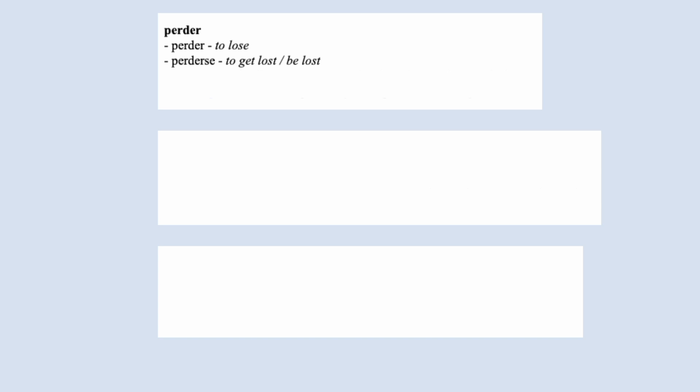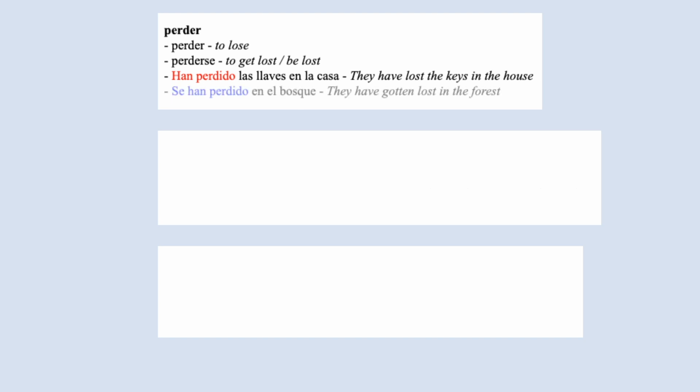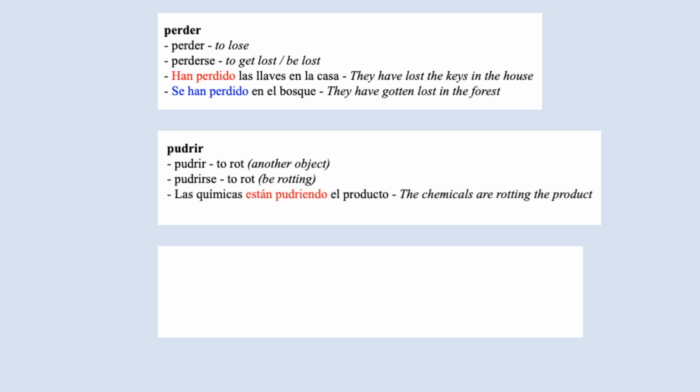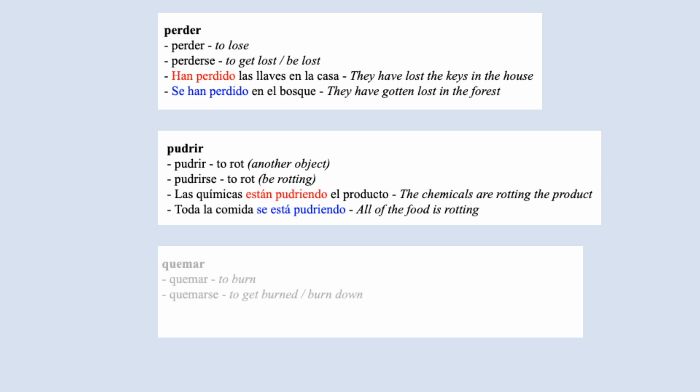Perder is to lose. Perderse is to get lost or be lost. Han perdido las llaves en la casa. Se han perdido en el bosque. Pudrir is to rot another object. Pudrirse is to rot or be rotting. Las químicas están pudriendo el producto. Toda la comida se está pudriendo.